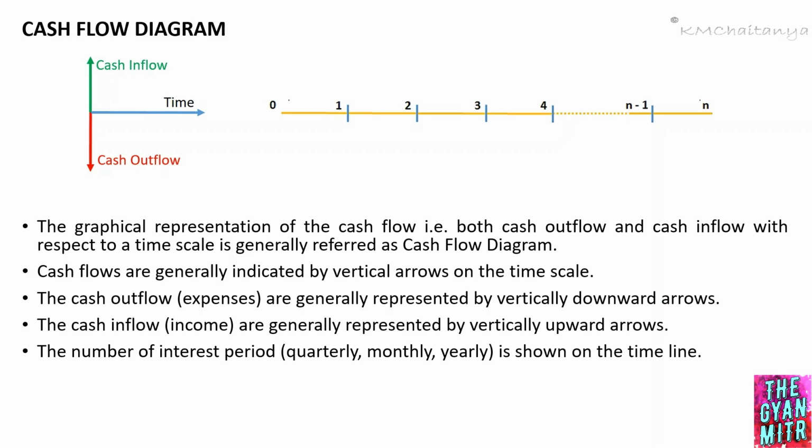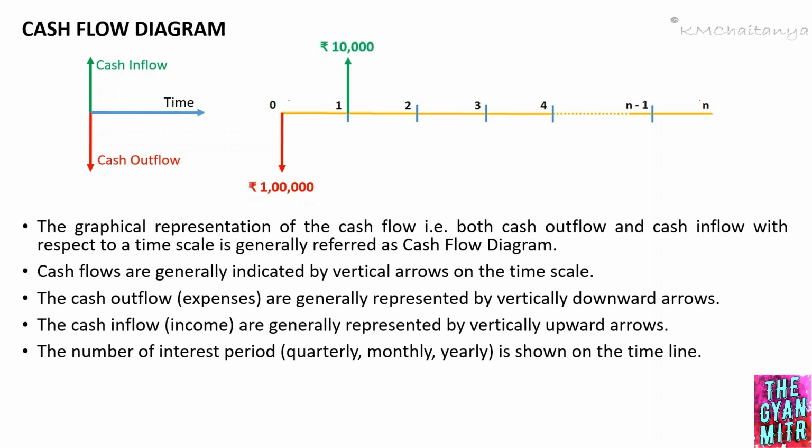So here we have a timeline starting with time t equal to 0, 1, 2, 3, 4, etc. till n. So the timeline is always along a horizontal line. The time could be either quarterly, monthly or yearly. Now let's look into different cash flows. So at the time t equal to 0, there is a cash outflow of rupees 1 lakh. So it could be an investment made for some business.